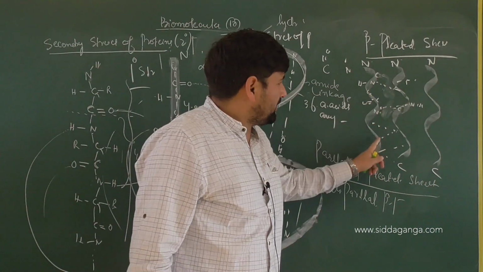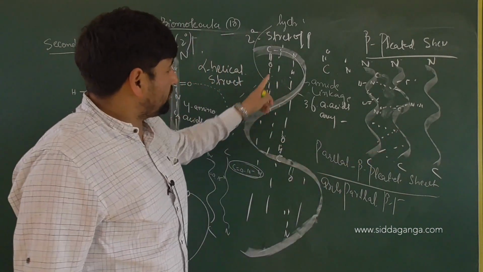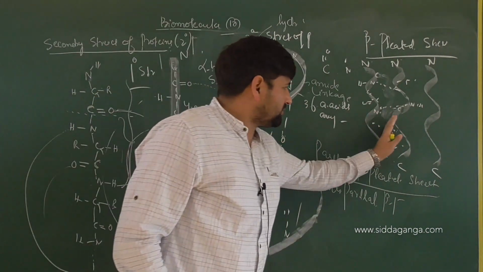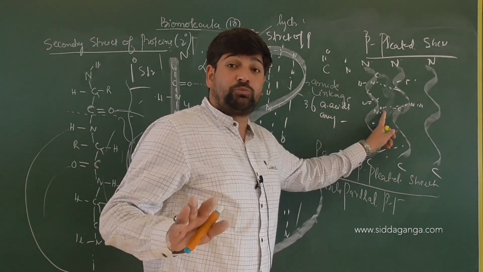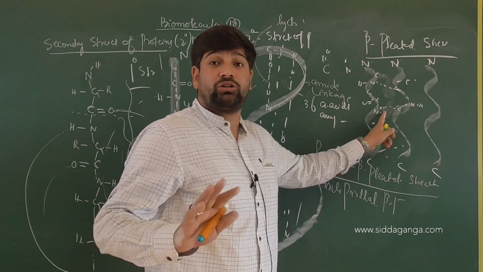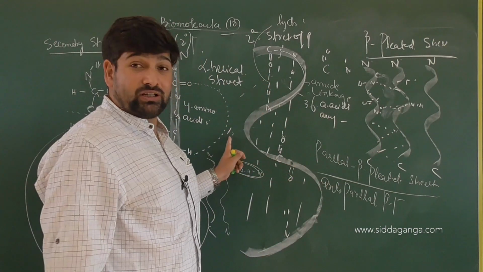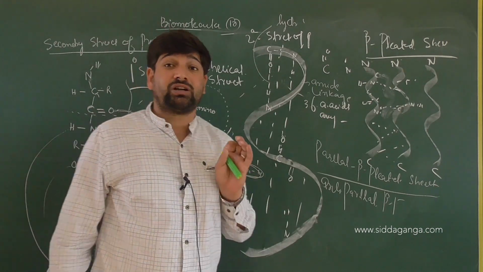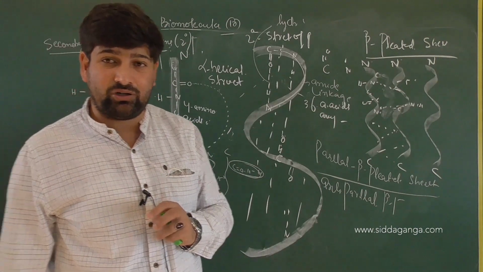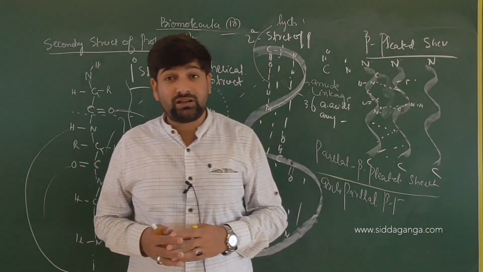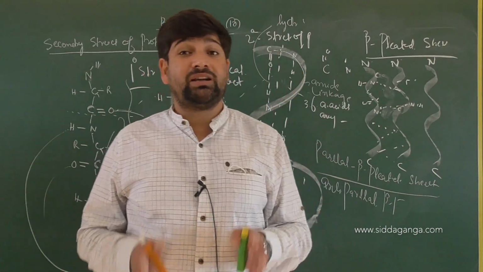Whichever atoms can undergo hydrogen bonding, they are participating in hydrogen bonding within the chain or in between the chains. As a result, those atoms are not exposed to the water, to the aqueous medium or the polar medium. So their solubility is less. This is why these structures make the structural proteins, which are called fibrous proteins, which I said in my definition last time also, that structural proteins, fibrous proteins, are insoluble in water because of their structural functions.